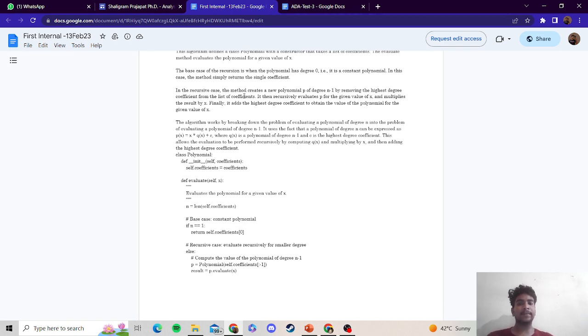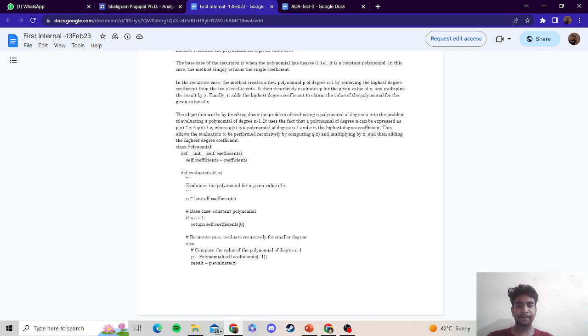In the recursive case, the method creates a polynomial p of degree n minus 1 by removing the highest degree coefficient from the list of coefficients. It then recursively evaluates p for the given value of x and multiplies the result by x. Finally, it adds the highest degree coefficient to obtain the value of the polynomial for the given value of x.